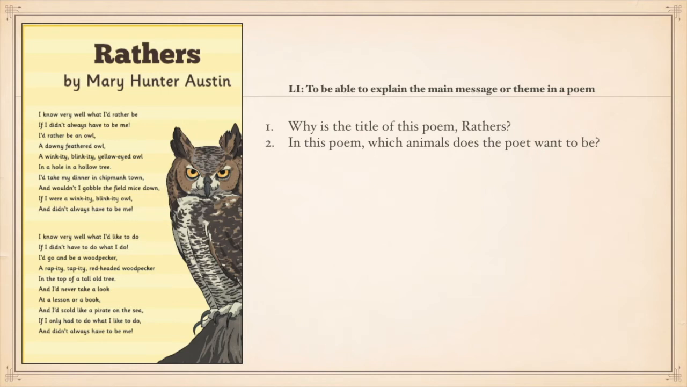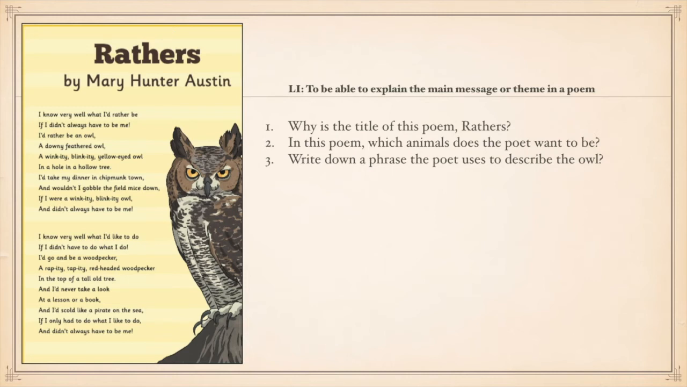And that one is very straightforward. Remember, we've talked about using the text. Look in the text. Some people will just have remembered after listening to the poem which animals were mentioned. So if you can't remember, you need to check in each verse to find out which animals the poet wants to be. And if you've got question 3, write down a phrase the poet uses to describe the owl.